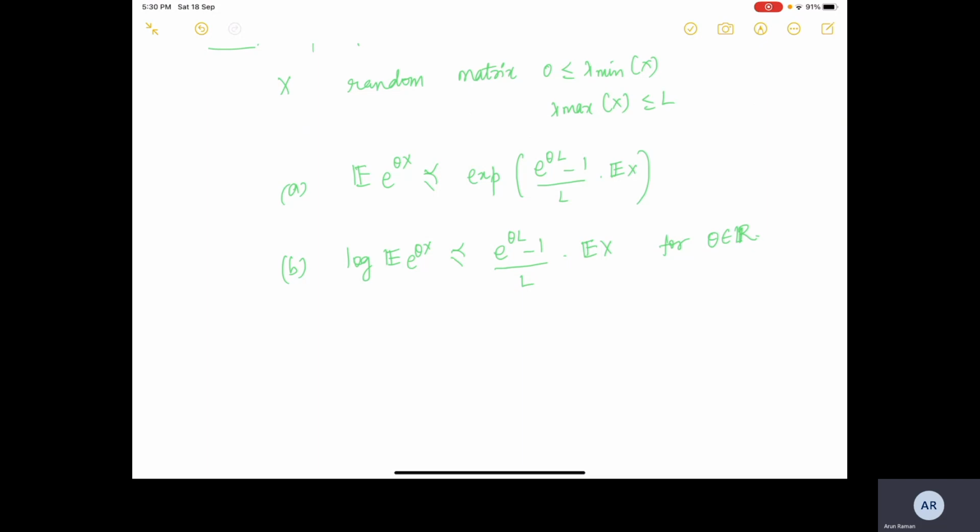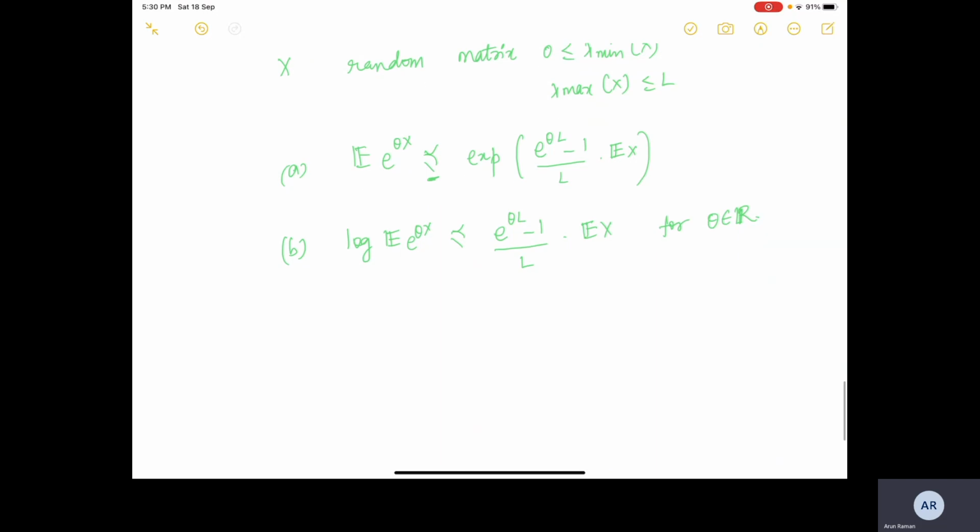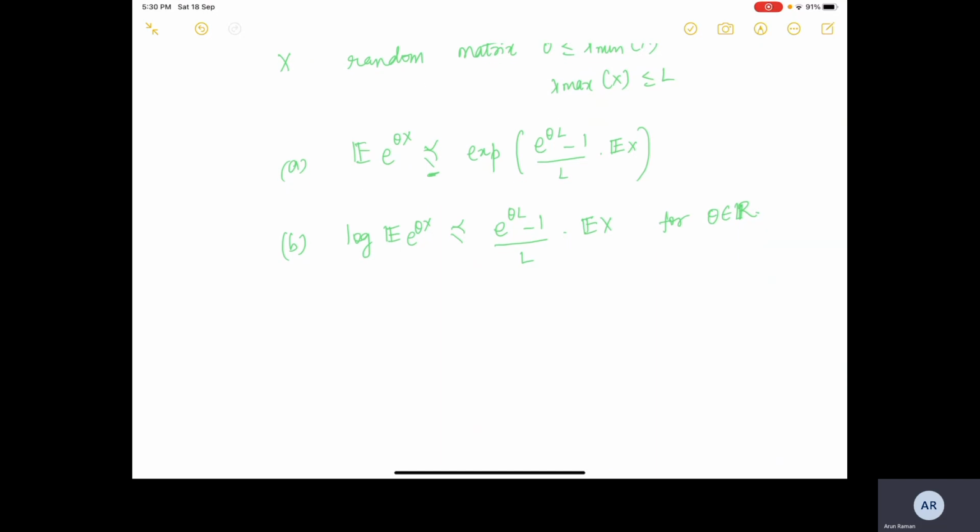But if A is true, then we just have to take logarithm on both sides. This can definitely be done when everything is scalar, because logarithm is a monotone function which will not change the order. So we can just take logarithm, the exponential will get consumed by the logarithm and we will directly get the result. But here we have a different sort of order which is on the eigenvalues, the positive semi-definite order. So we use kind of a squiggle